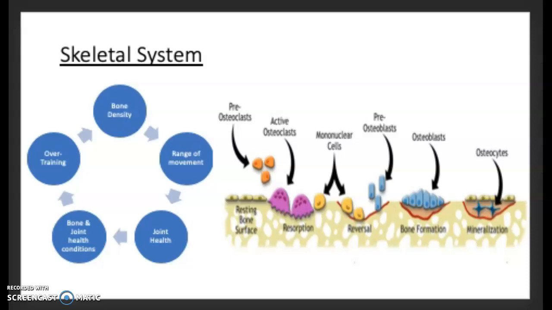There is also an adaptation to the synovial fluid in joints, because when a performer starts to exercise, the synovial fluid will be secreted faster. This leads to lubrication of the joint, reducing the chance of friction of the cartilage. There can be an effect of overtraining on the skeletal system, and this can be damaging.